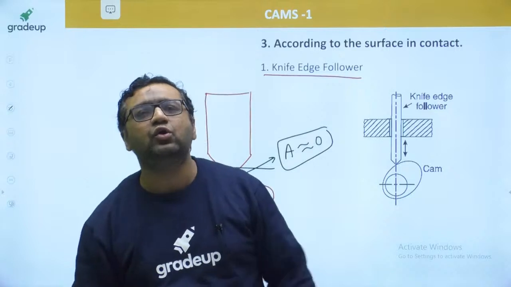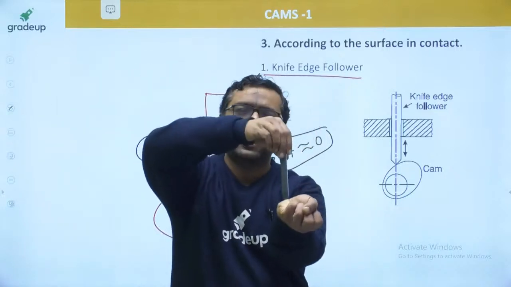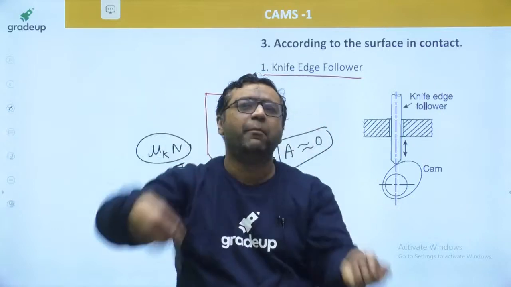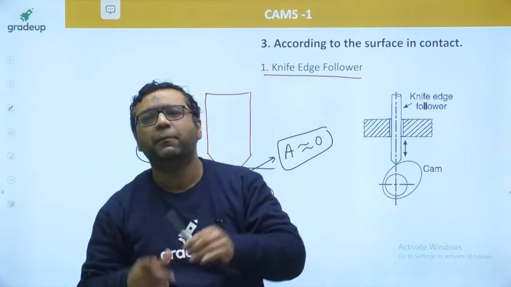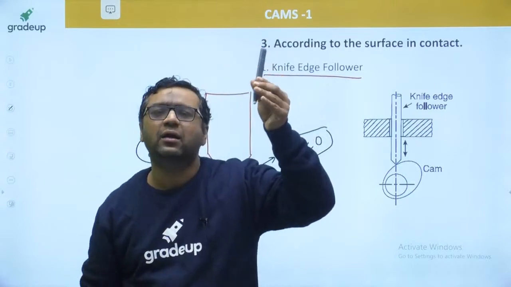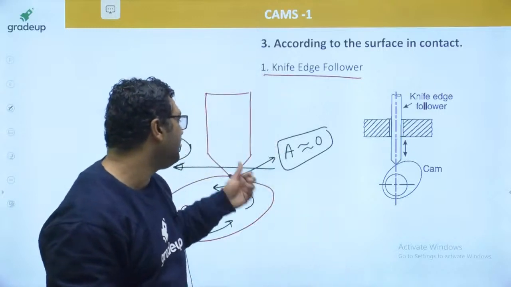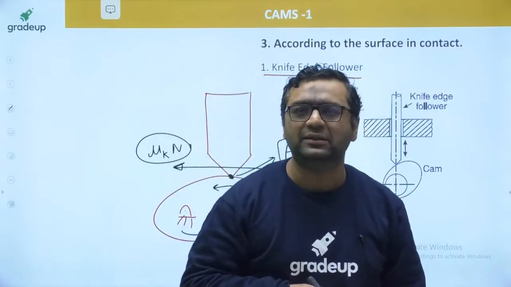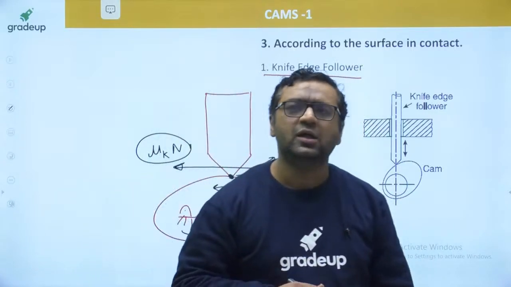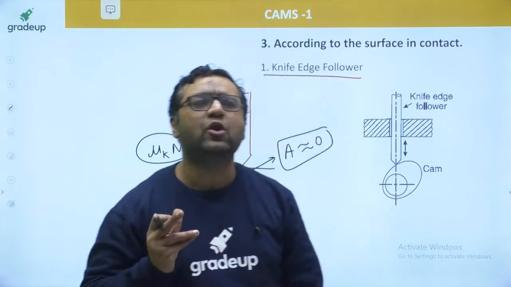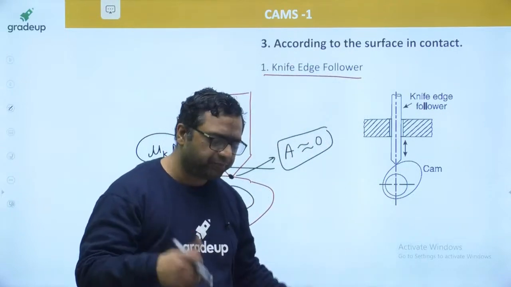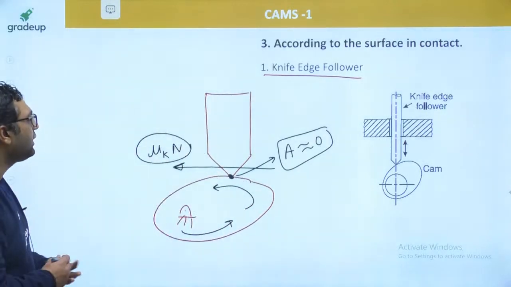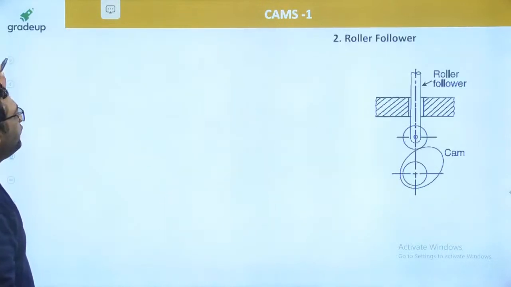The condition is similar to taking a knife and putting it on your hand, keeping the hand as a cam, and rotating your hand as the cam is rotating. Within 5 minutes you have to go to the hospital, because the knife edge follower is going to cut your hand. Similarly, this knife edge follower is going to crack and fracture the cam after 5 to 10 minutes. The life of this type of mechanism is very, very less. You cannot use it practically in much of the application. That is the major issue with this type of mechanism, so we never use it.